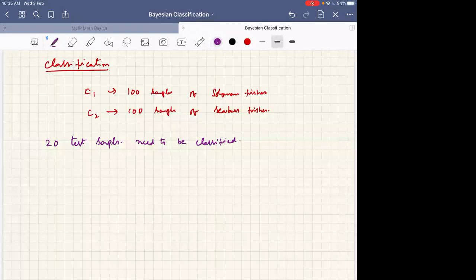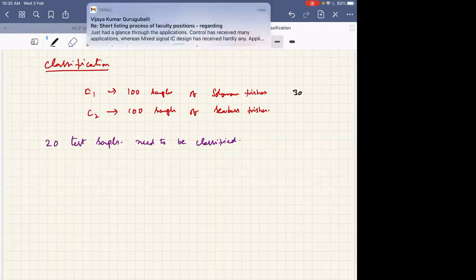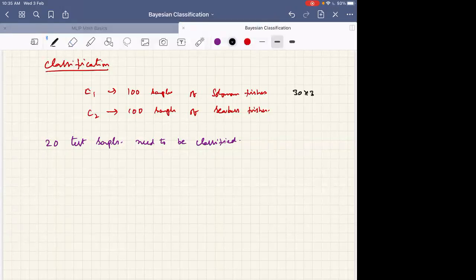Each sample is available in the form of an image. So this is 28 cross 28 or so. I will put an easy number, say 30 cross 30 images. Each of these is a 30 cross 30 image. Now these are also 30 cross 30 images.